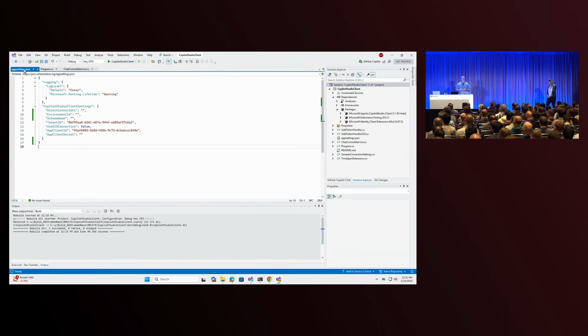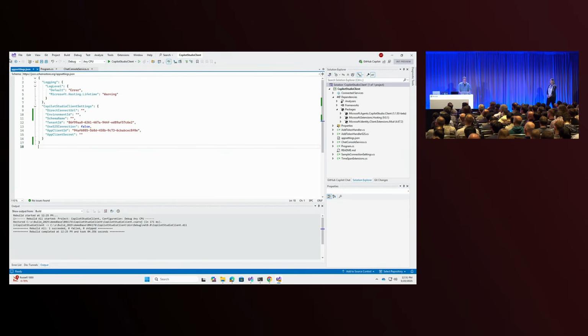So if you think of the Agent SDK as a whole, it's not really the right way to think about it. It's actually a set of parts that we bring together underneath a couple of different banners: hosting, clients, other capabilities, channels, and so on and so forth. So here we have a Copilot Studio client whose job it is to allow for you to connect to a Copilot Studio instance.